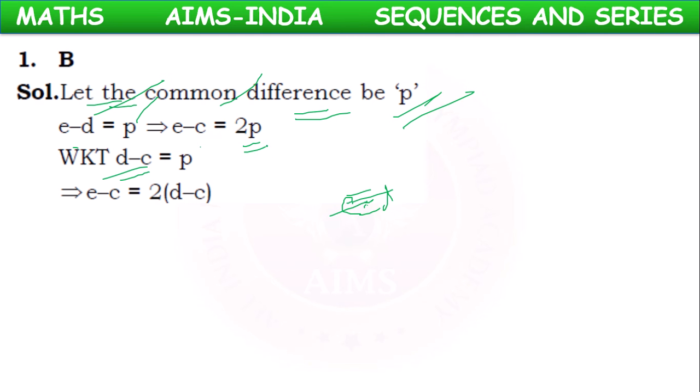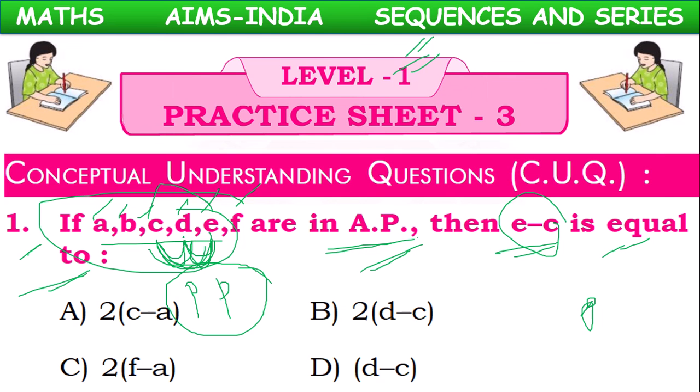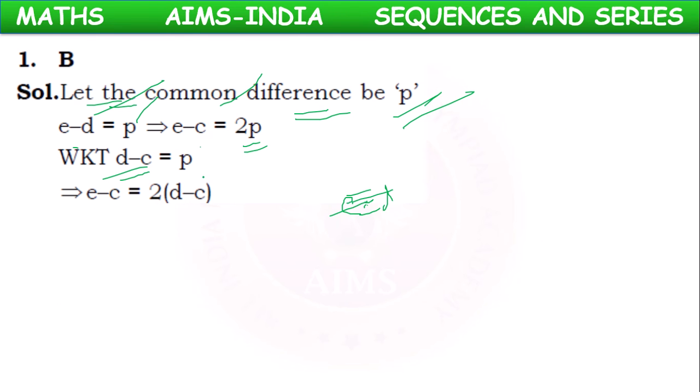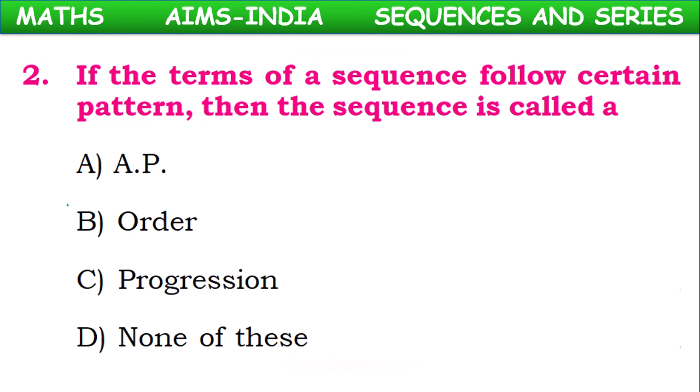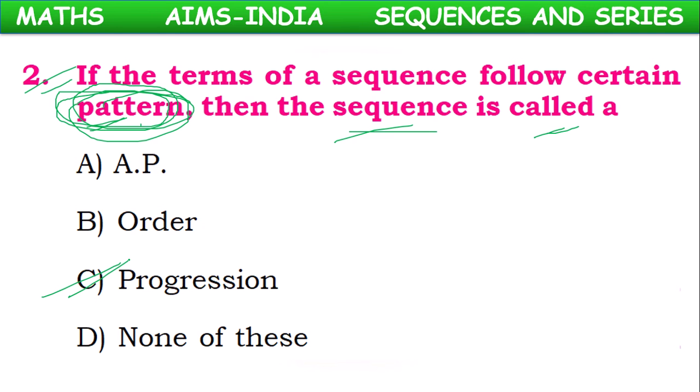This p can also be written as D minus C. In the place of p we can take D minus C. So E minus C equal to 2 into D minus C. Like that we can write. So option B is correct. Next, second question. If the terms of a sequence follow certain pattern, then the sequence is called a dash. If they follow certain pattern, then always it is called a progression. So option C is right.